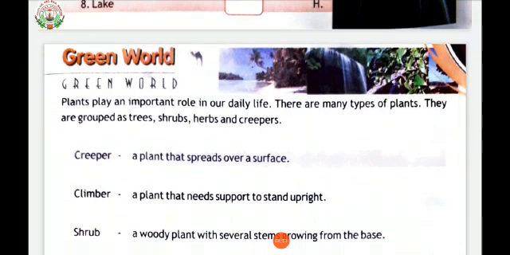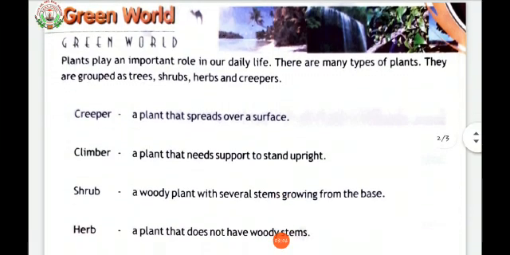Now see, plants play an important role in our daily life. There are many types of plants. They are grouped as trees, shrubs, herbs, and creepers. Now, let's learn about creeper. Creeper means a plant that spreads over a surface.